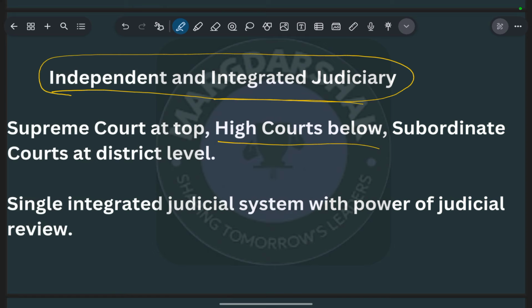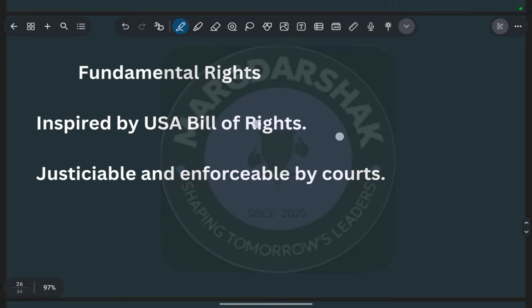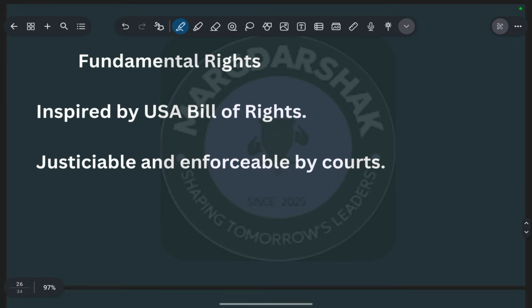Okay, that is our judiciary, which is integrated and independent. Next is a single integrated judicial system with the power of judicial review. As I told you, the judiciary has the power of judicial review on the laws, bills, and acts of the parliament. Our constitution also enshrines the fundamental rights. These rights are basically to safeguard the interest of the people.